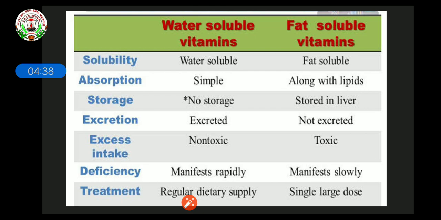Deficiency of vitamin B and C can be easily healed by regular dietary supply. But deficiency of fat soluble vitamins like A, D, E and K requires a single large dose, meaning medication. So here is the difference between water soluble and fat soluble vitamins.